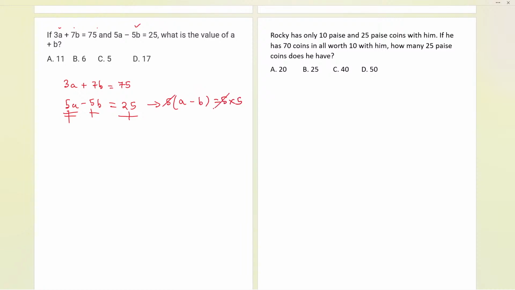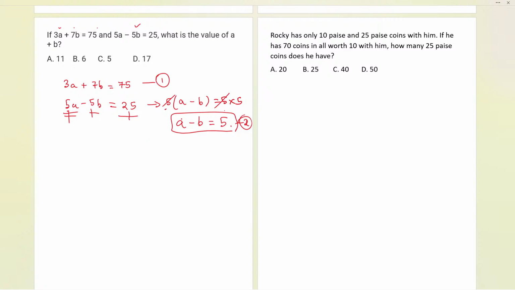So the 5 gets cancelled over here. If you take this 5 to the other side, it will be divided, and directly we cancel it. I have cancelled it, but you can also cancel by taking it to the other side. So now this is the second equation, and this is the first equation. Finally, we have the two simplified equations, and now we need to solve them.